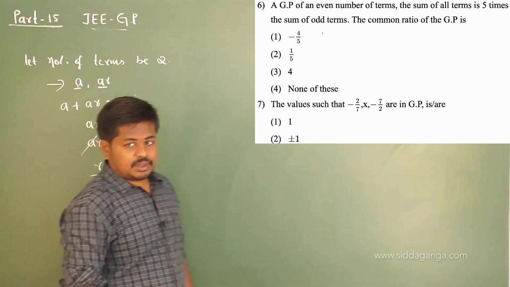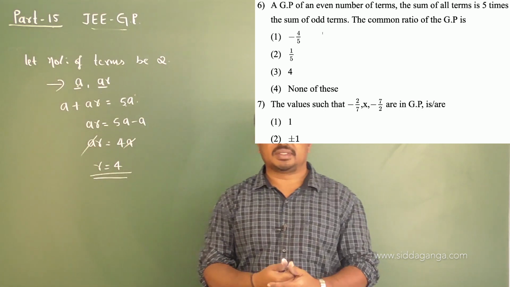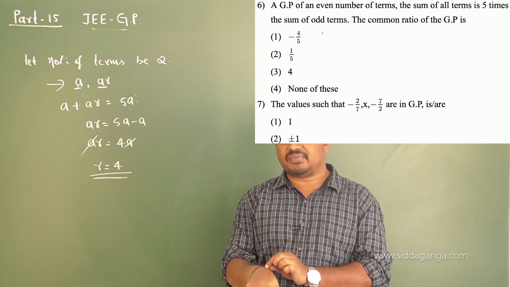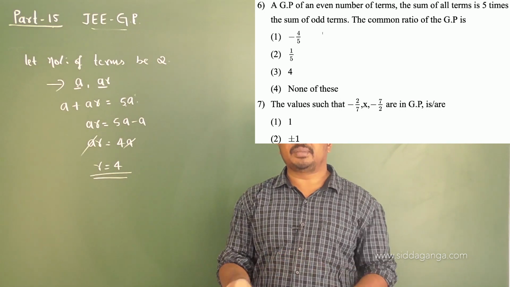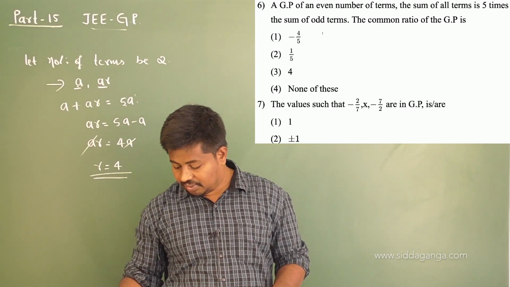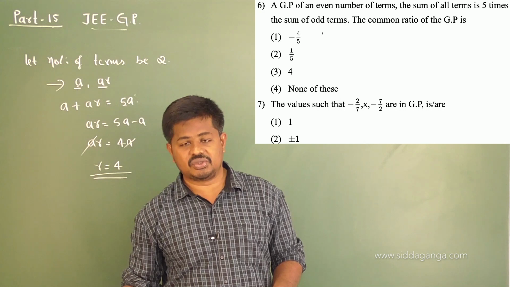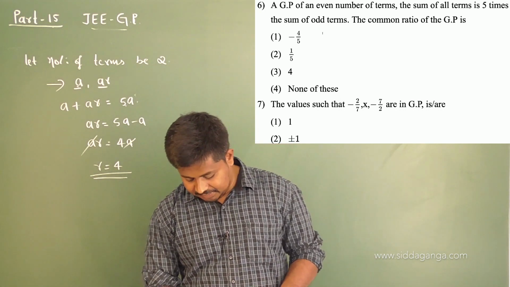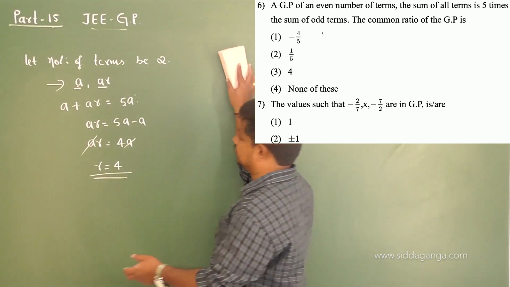That's it. Yes, the sum of all the terms in a GP containing an even number of terms is equal to 5 times the sum of odd terms. It is true only when R is equal to 4. So the third option is the correct one.